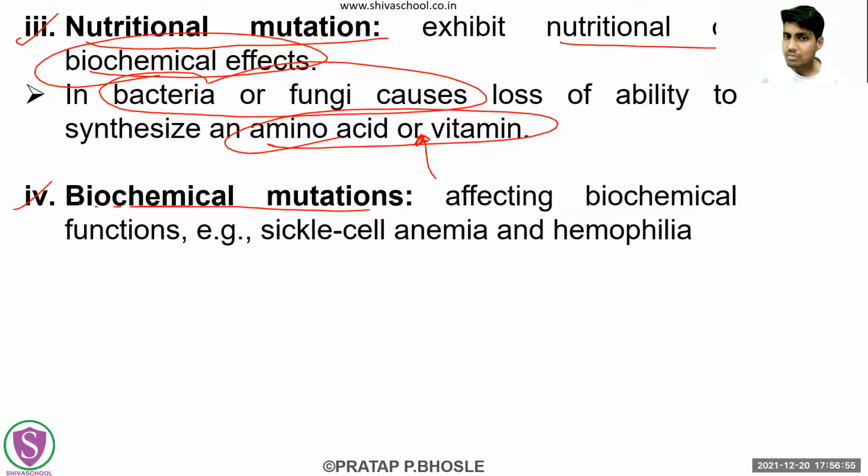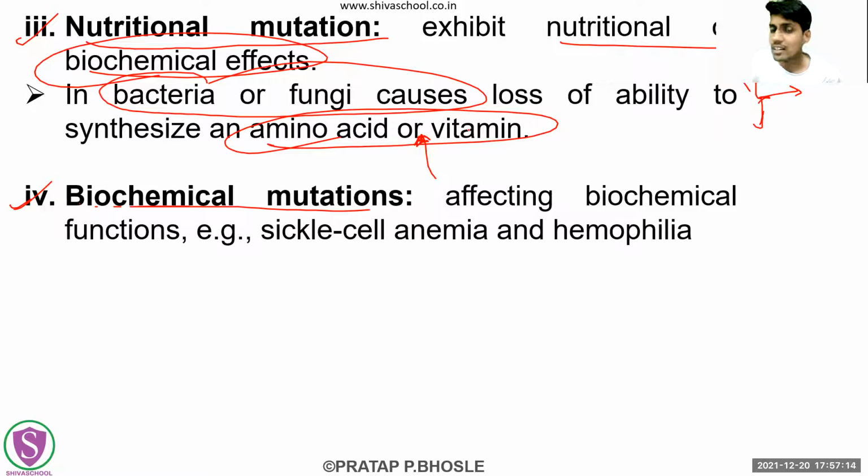Okay. If any kind of nutritional mutation is occurring in these bacteria and fungi, they may lose the ability to synthesize a particular amino acid or particular vitamin. So ultimately it may result in the death of those organisms. Okay, there can be these biochemical mutations also.